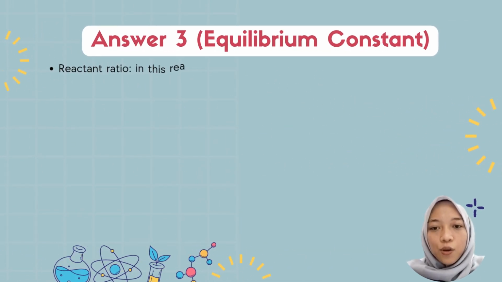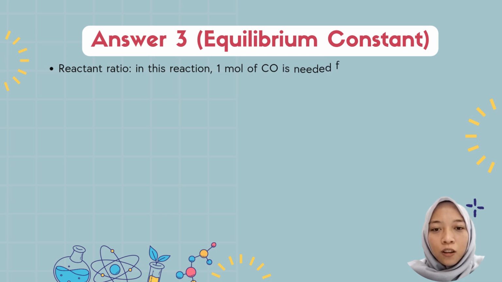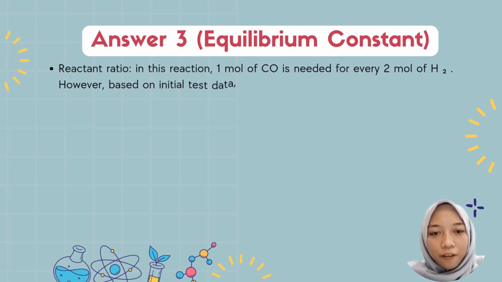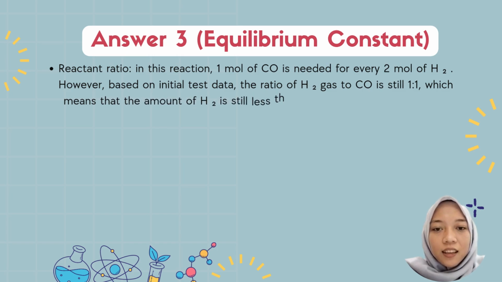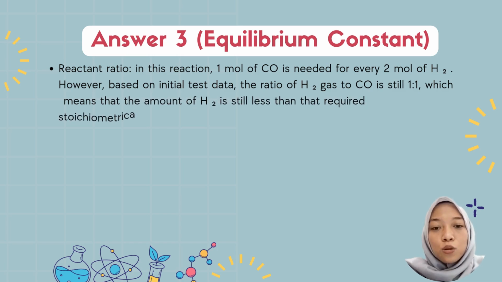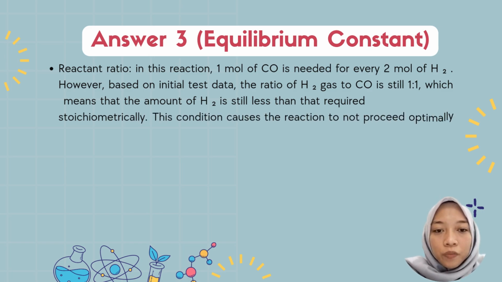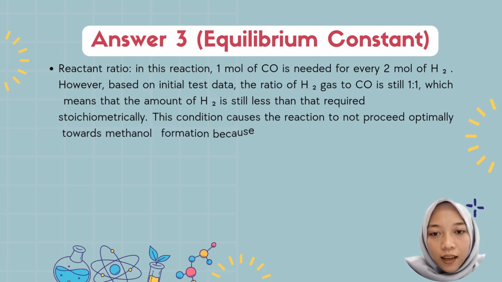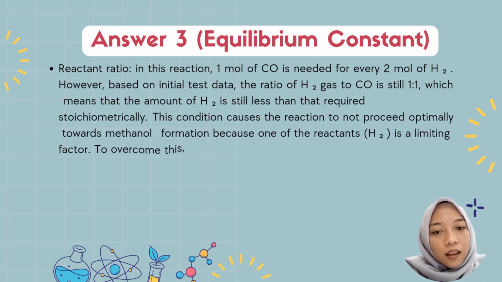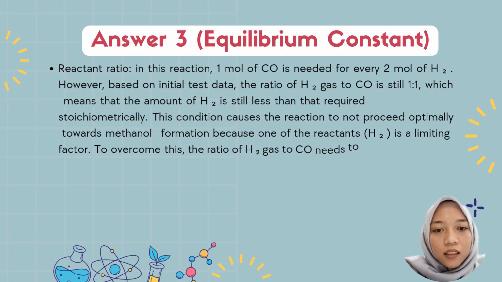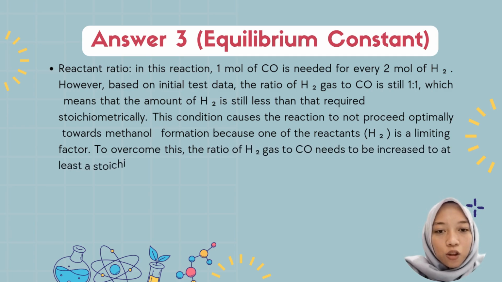Reaction ratio. In the reaction, 1 mole of carbon monoxide is needed for every 2 moles of hydrogen. However, based on initial test data, the ratio of hydrogen gas to carbon monoxide is still 1 to 1, which means that the amount of hydrogen is still less than that required by stoichiometry.